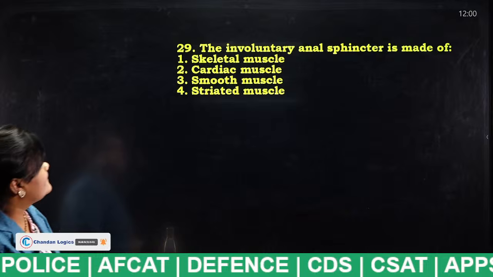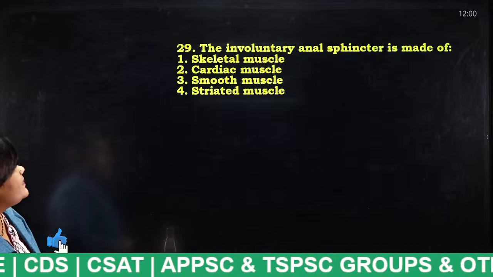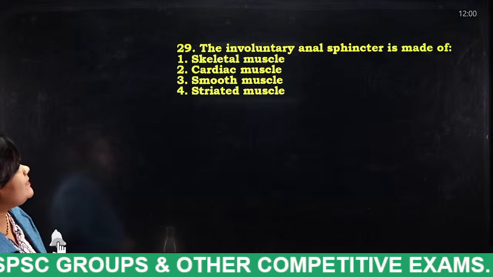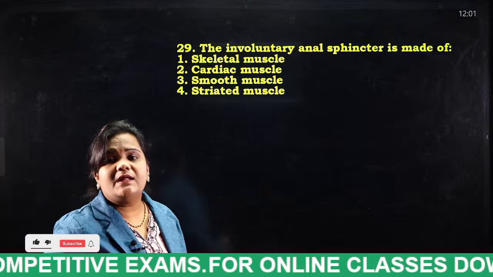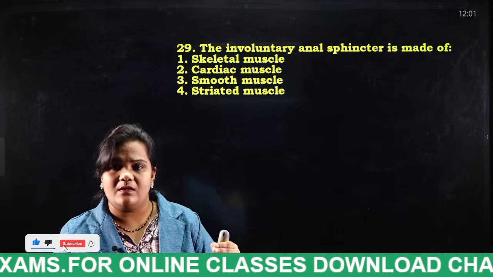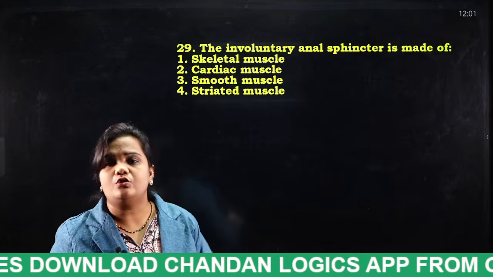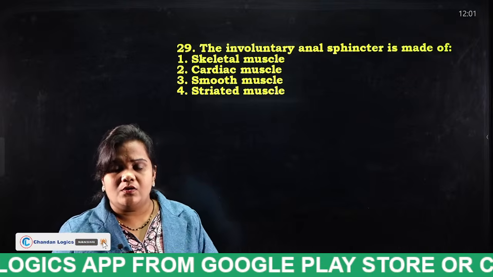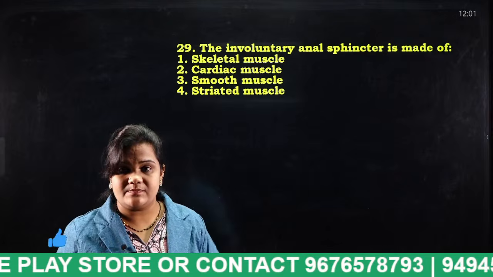Next, the involuntary anal sphincter is made up of skeletal muscle, cardiac muscle, smooth muscle, striated muscle. Actually the waste material which is digested, we let it out through the anus. So what type of muscles will be in that particular anus?